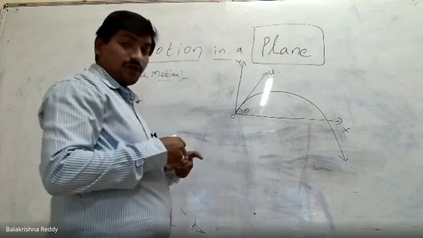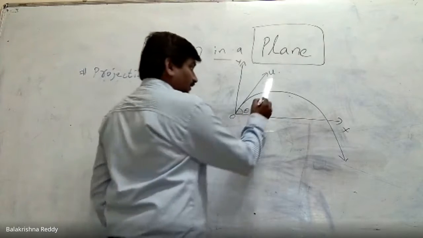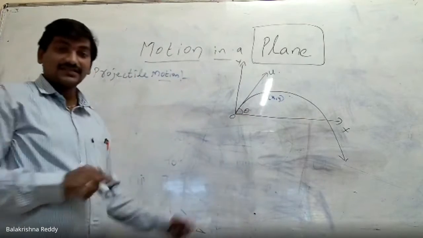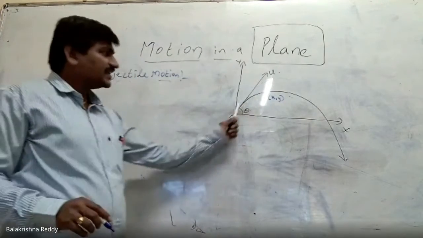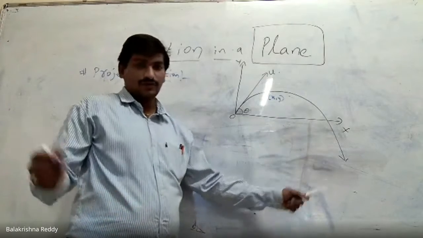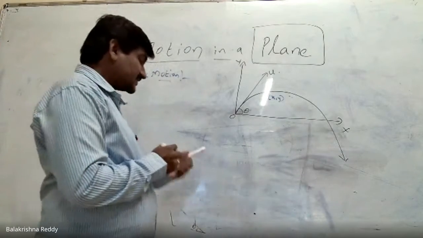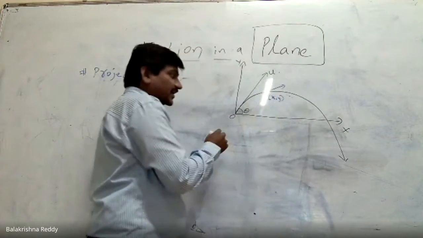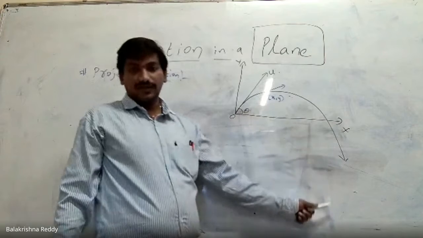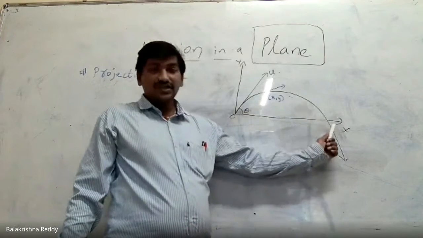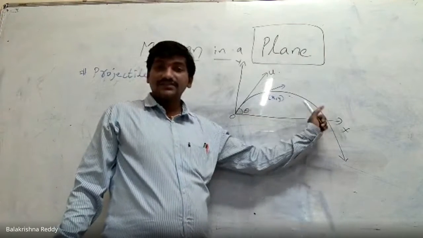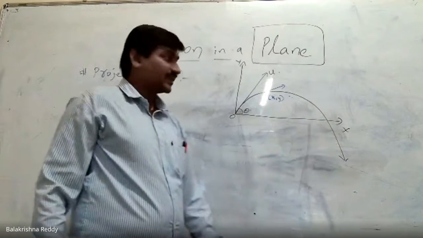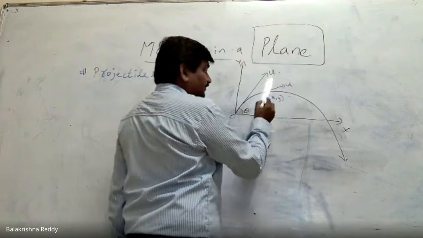Here, I am considering a point P of x comma y, along the x-axis, y-axis, to describe. At any instant, you can consider the point P, no problem. After consideration, I am drawing a normal, because this is a velocity vector and the entire projectile motion is a curved path. So at any instant, if you want to find the velocity vector, if you draw the normal, then we can find the direction of the projectile. So this is the velocity vector u.